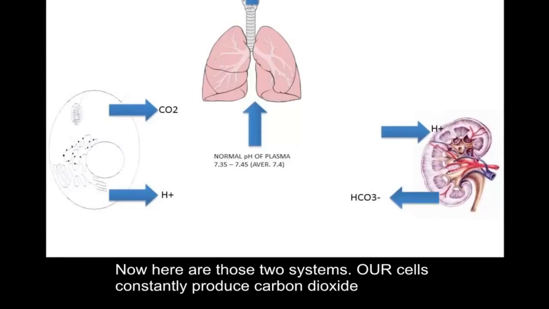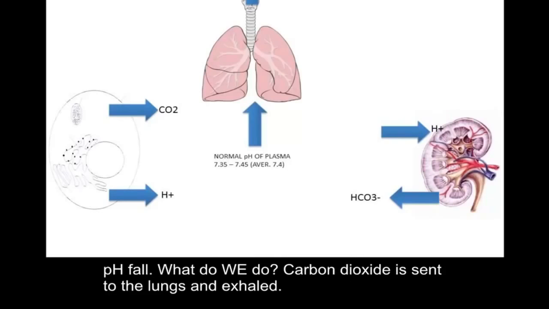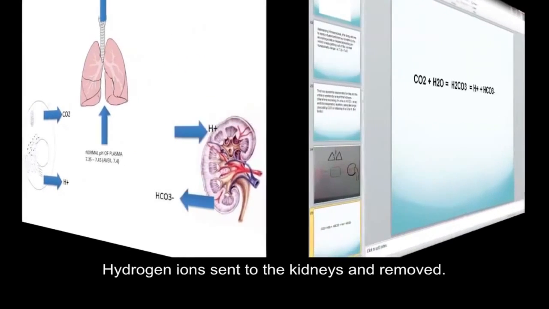Our cells constantly produce carbon dioxide and hydrogen ions, which means these two coming into my blood can make my pH fall. What do we do? Carbon dioxide is sent to the lungs and is removed. Hydrogen ions are sent to my kidneys and removed.